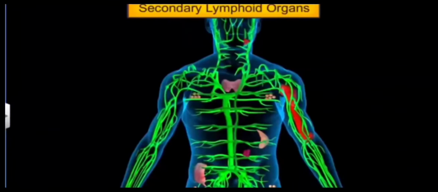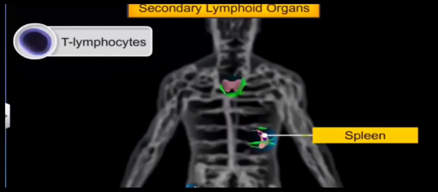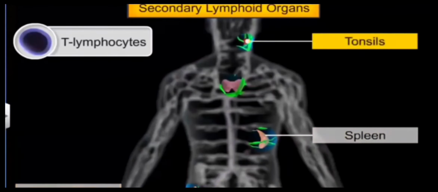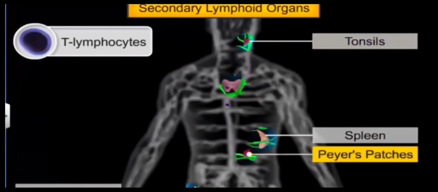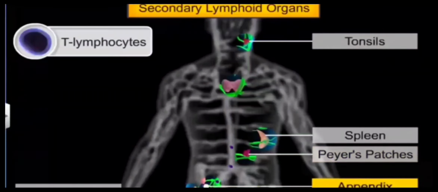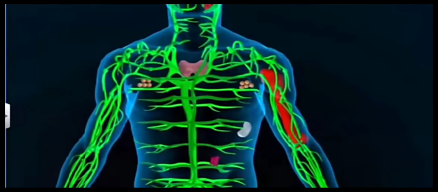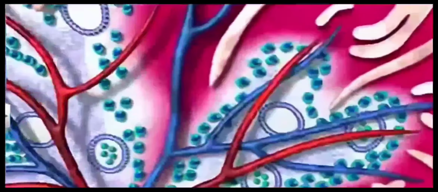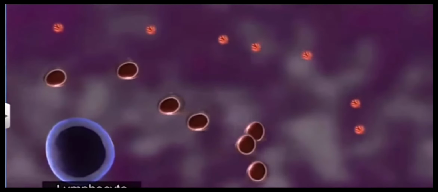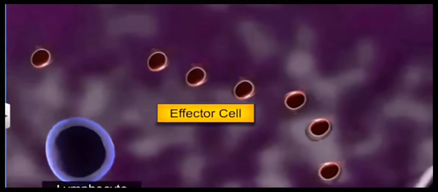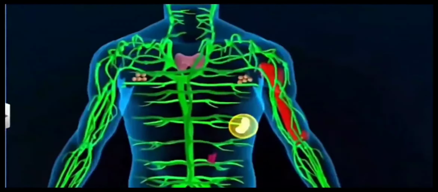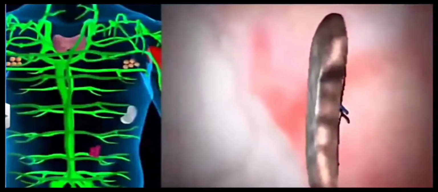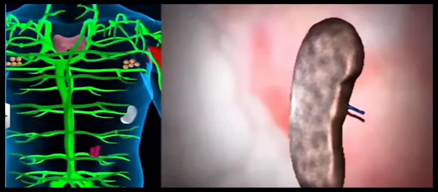Now comes the secondary lymphoid organs. Secondary lymphoid organs are actually the reservoirs of lymphocytes. They may be tonsils, spleen, Peyer's patch or appendix. They store these lymphocytes, and these lymphocytes attack the pathogen whenever they enter the body.